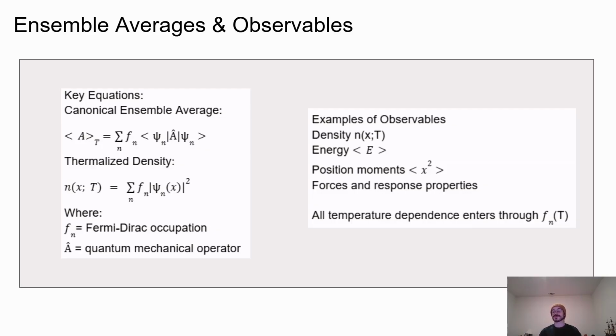Importantly, all temperature dependence enters exclusively through the occupation factors as a function of temperature. The eigenfunctions themselves do not change, only how strongly each contributes to the ensemble. This ensemble-based viewpoint is central to finite temperature density functional theory, where the fundamental quantities are ensemble average densities and observables, rather than purely ground state properties.